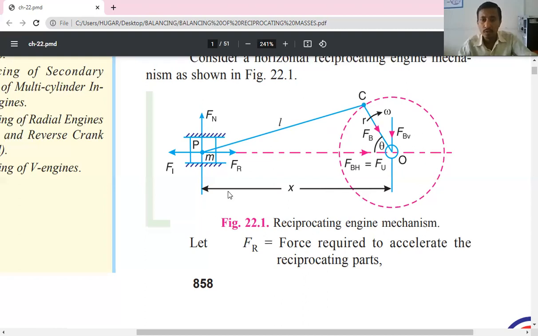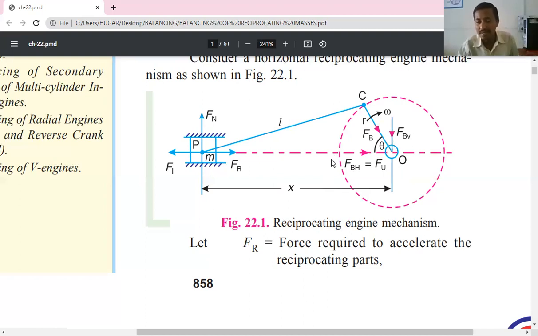Okay. So here you can see that whatever the force, this Fi and Fr, this is equal and opposite, so this will get cancelled. But in case of the horizontal action of forces, you can see here, this horizontal force FBH is an extra unbalanced force acting in the cylinder, acting in the engine. And FBV, the vertical force, and Fn are going to get cancelled because these two are equal vertical forces.